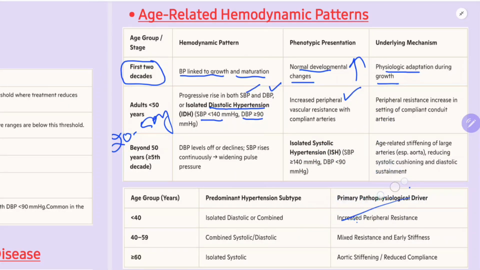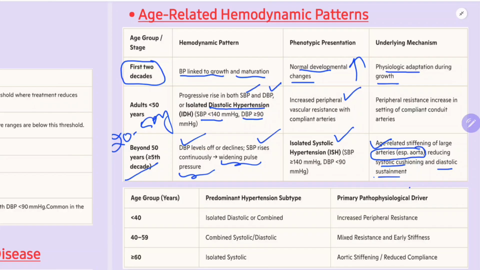The next thing: in individuals beyond 50 years, diastolic BP levels off or declines, and systolic BP rises continuously, which widens the pulse pressure. So isolated systolic hypertension, 140 mmHg or more, is more common in those more than 50 years of age. Why is this common? Because age related stiffening of large arteries like the aorta reduces systolic cushioning and diastolic sustainment. This is why we get isolated systolic hypertension, because of stiffening. They lose their elasticity. Which arteries? Large arteries.